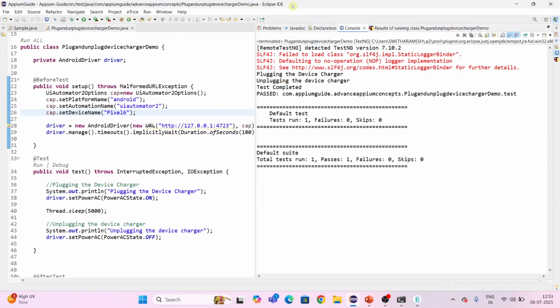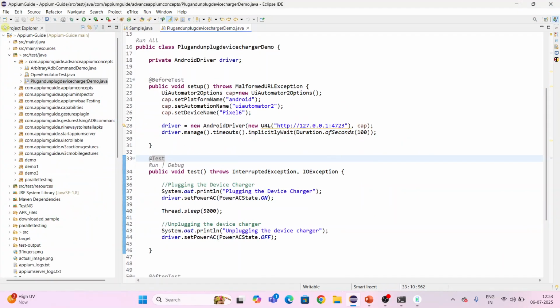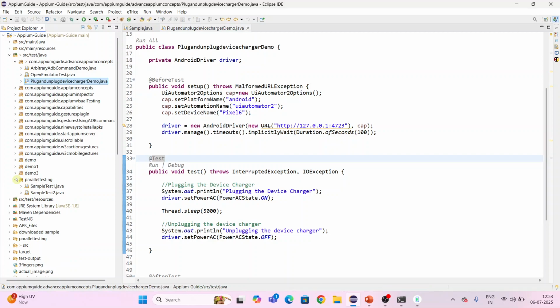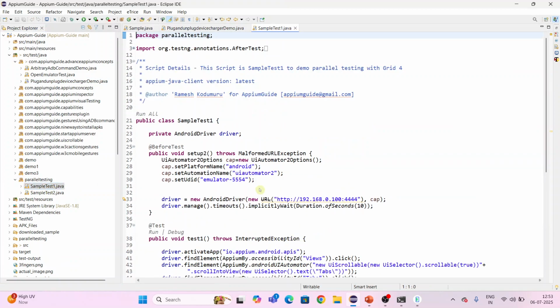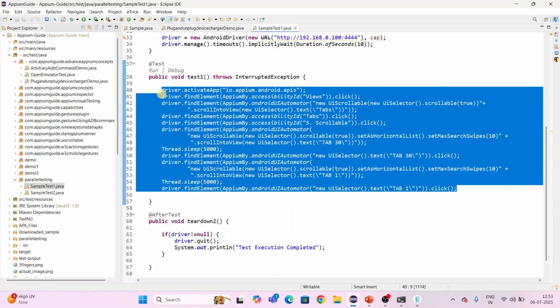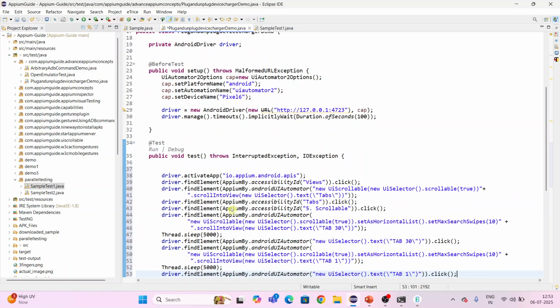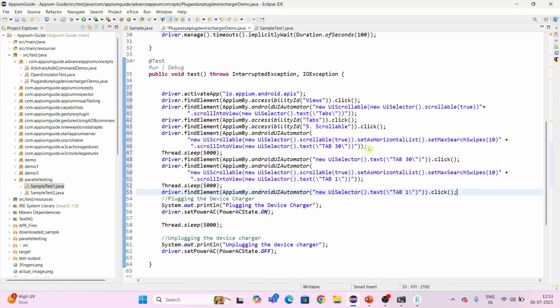And one more thing, I want to use this with a script. We'll take any script which is in a working state, so I go for the parallel testing one. I get the script which is in working state here, and just copy the script. I want to demonstrate this: when our script is running, I want to disconnect and connect the charger. Just paste the script here.